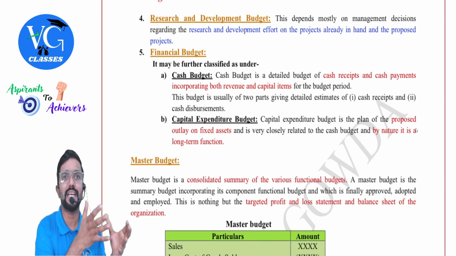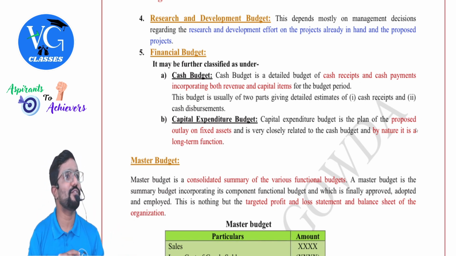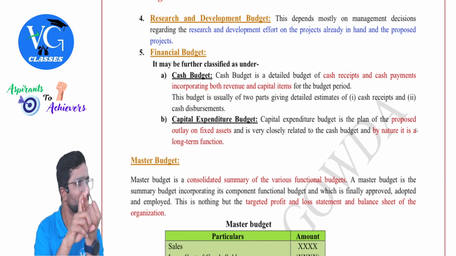Correct. So assume last year the assets were 100 crore. This year they've invested 120 crore. It is a signal that the company is expanding. When the company is expanding, obviously it will result in additional sales, additional profit.